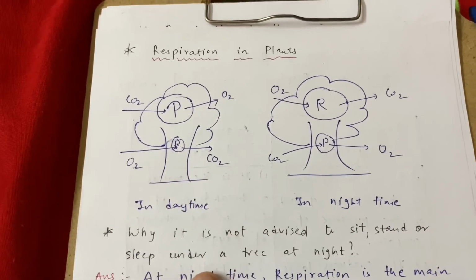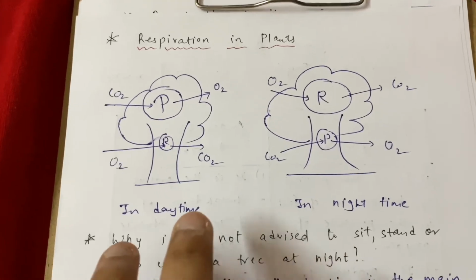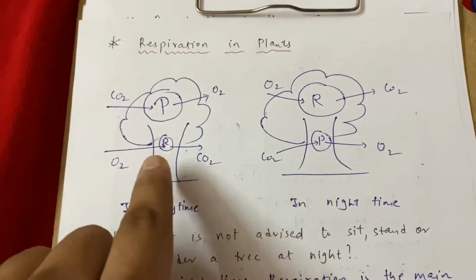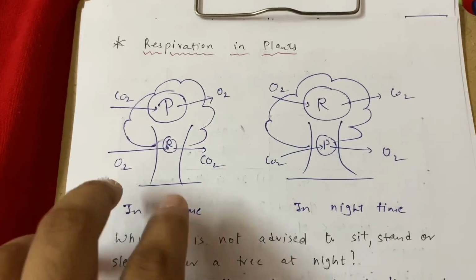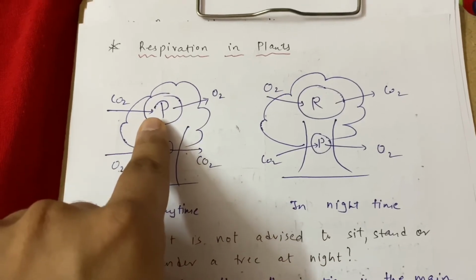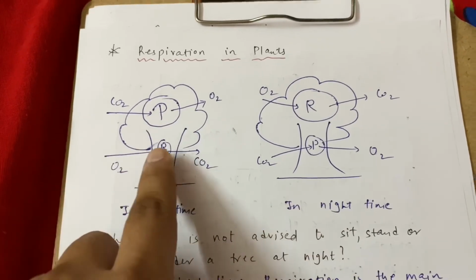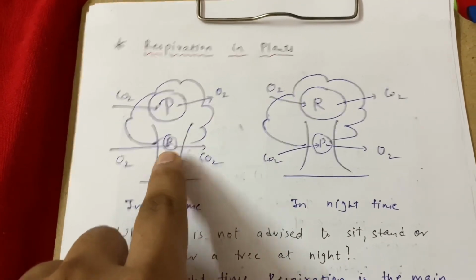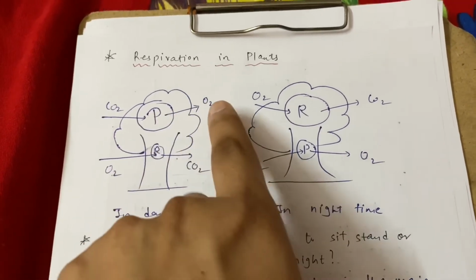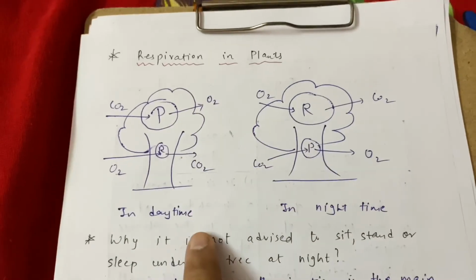As you know, in the daytime there is a lot of sunlight, so your plants perform mainly photosynthesis. So I have drawn P bigger and respiration as smaller, correct? So in the daytime your plant mostly performs photosynthesis and very little respiration. When it performs photosynthesis it will take carbon dioxide and oxygen will be the byproduct. So this oxygen can be used by us, correct?